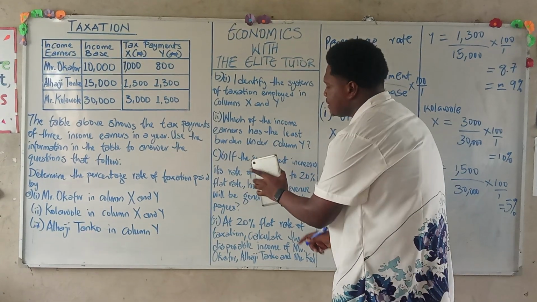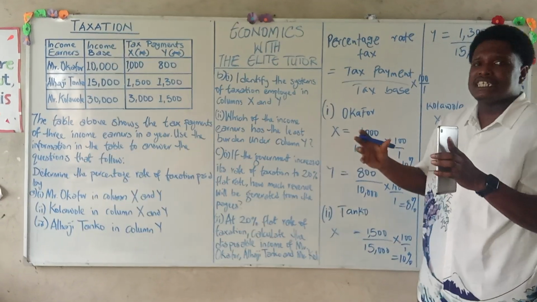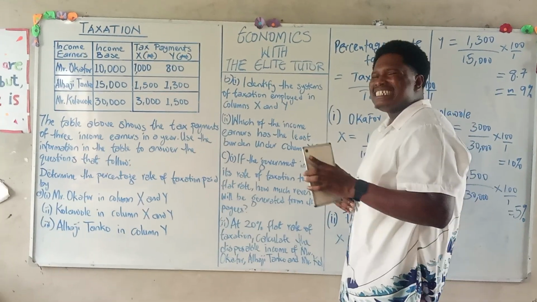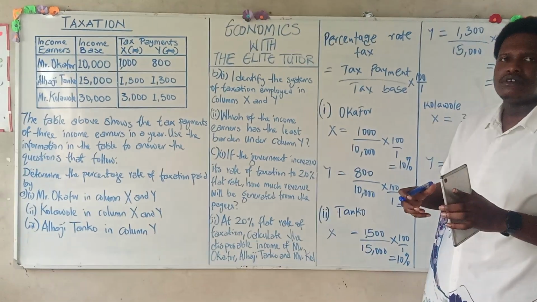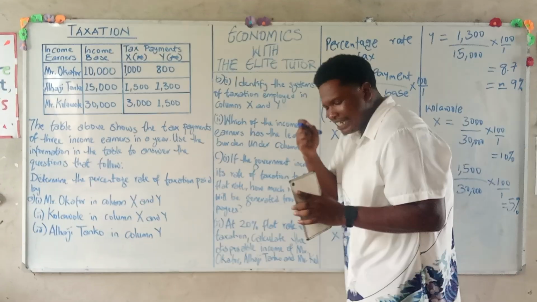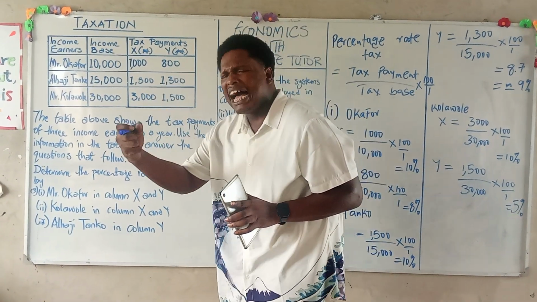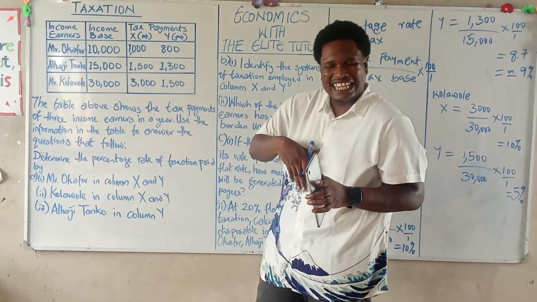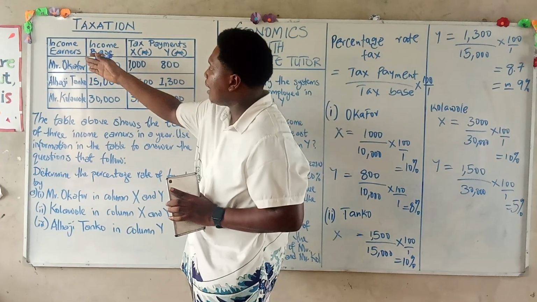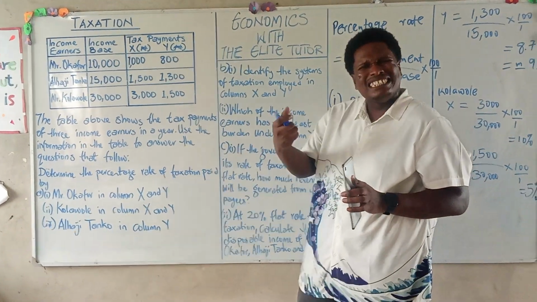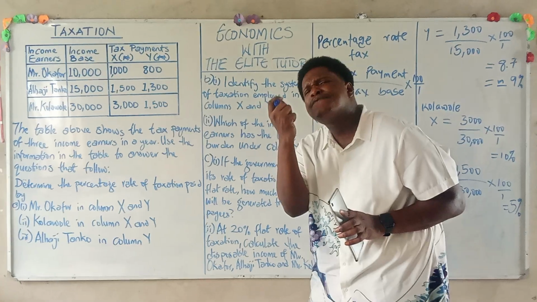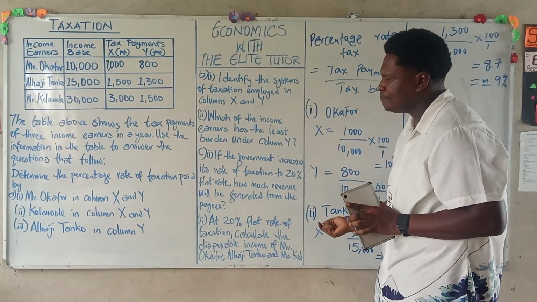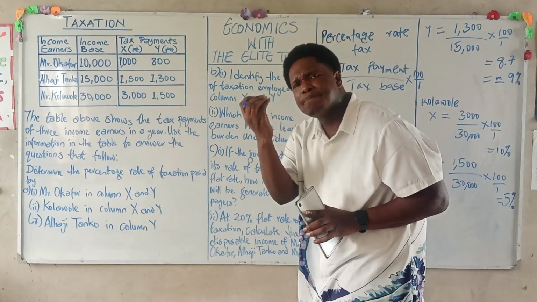Most students make mistakes with the amount that is being generated by the government and the disposable income. The disposable income is how much is remaining after our tax has been deducted from our income, and that disposable income is the amount for our income earners. While the amount that is being generated is the monetary value of the percentage. Please pay attention. When we say amount being generated from the government, it is the monetary value of the percentage.